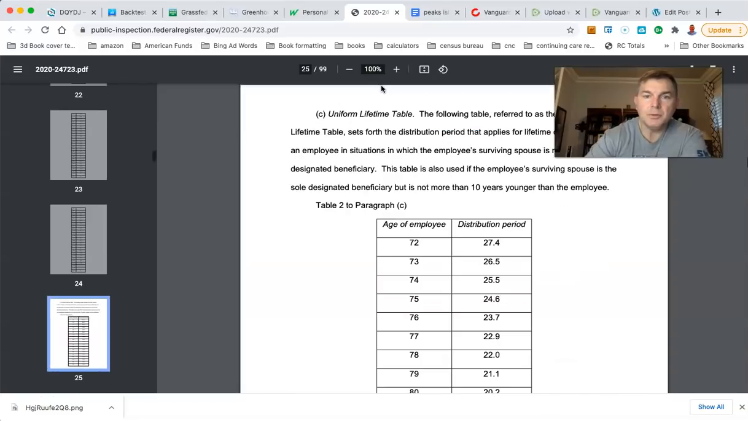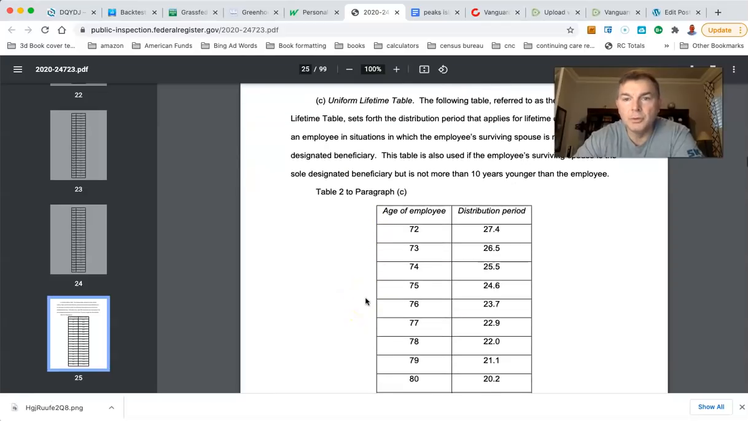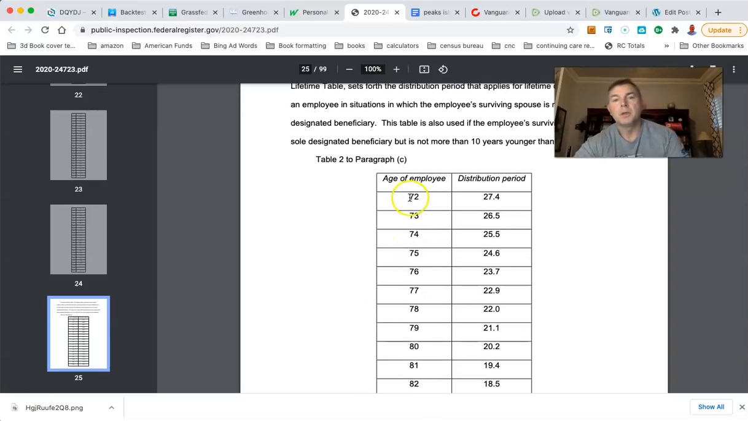This is actually huge, man. And here we go, the uniform lifetime table. The following table sets forth a distribution period that applies for lifetime distribution to an employee in situations in which the employee's surviving spouse is not the sole designated beneficiary. This is just basically what you're going to use for your RMD table. The table is also used if the employee's surviving spouse is the sole designated beneficiary but is not more than 10 years younger than the employee. Basically, this is the RMD. That's what you should use.